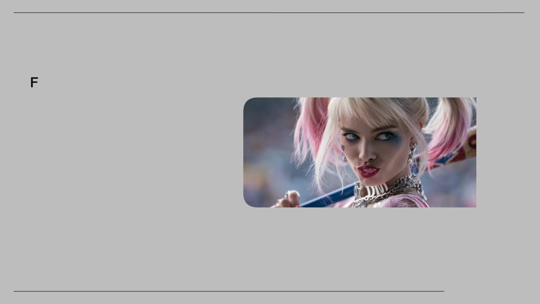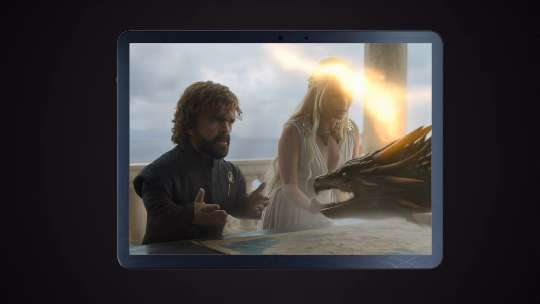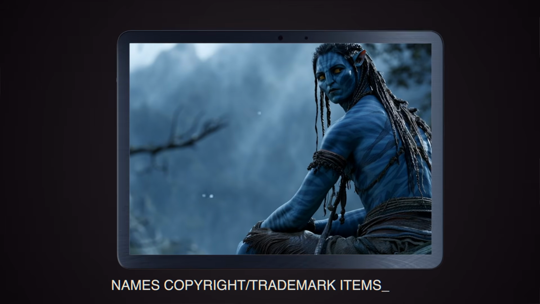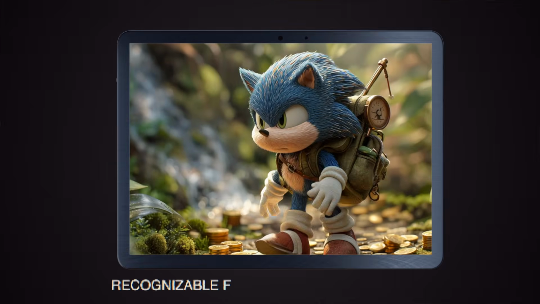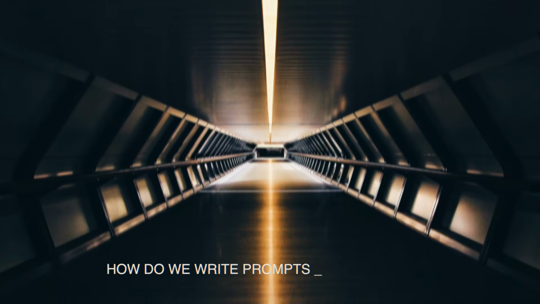Now, there are two things that will almost always get flagged. Here they are. Of course, real faces of identifiable people. Even myself sometimes gets flagged, but more so celebrities, politicians, and public figures. The other thing is named copyright or trademarked items. Recognizable fictional IP.